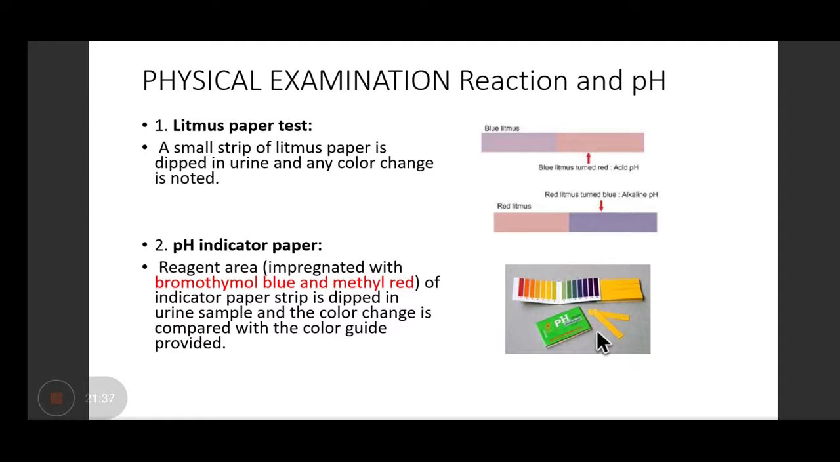Then what happens in pH indicator paper? In this, there is already an indicator present, which is bromothymol blue and methyl red, right? Now this reagent area is dipped in the urine sample, and the color change is compared with the color guide, which is provided with the strip.